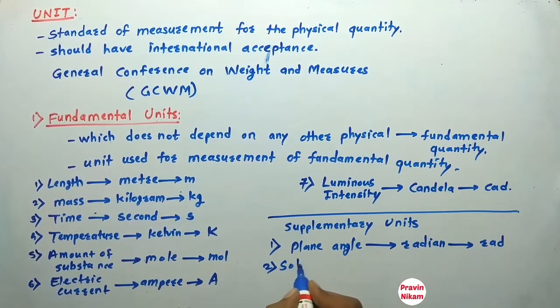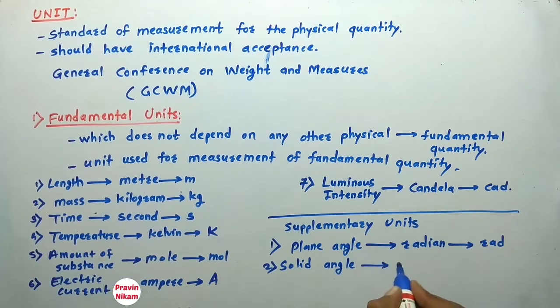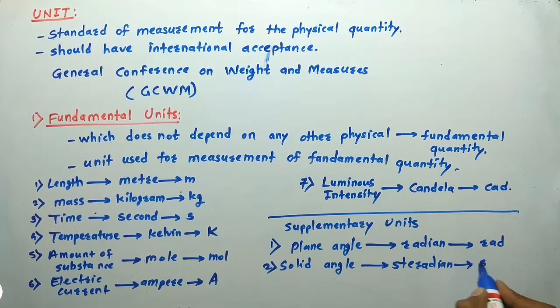The second supplementary unit is solid angle, and its unit is steradian, and the symbol is sr. So these are the fundamental units.